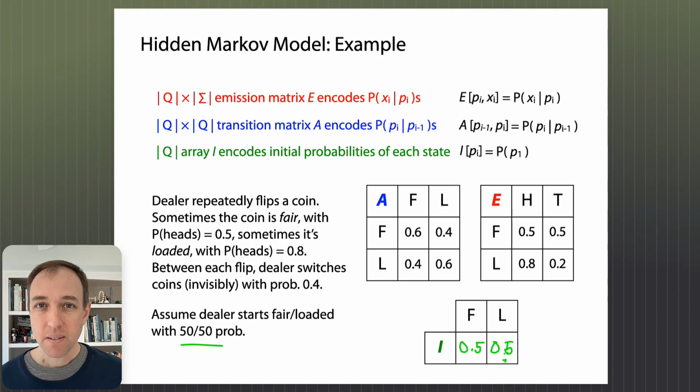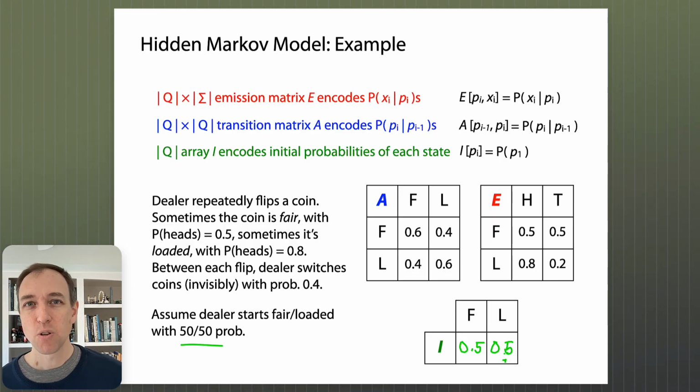If they're all given. It's not realistic to think that they're all given, I think you'll agree. So we also have to think about how to infer some from others. We also have to think about how to train these things from examples. All of that is yet to come. But what comes next is what we would call the decoding problem. So in other words, if you're in the casino and you have seen the dealer use the coin many, many times, and you want to predict, in the last step that I just saw, was the dealer using the fair coin or the loaded coin? Well, that's a decoding problem, so we need to cover that next. So we'll see that in the next video.